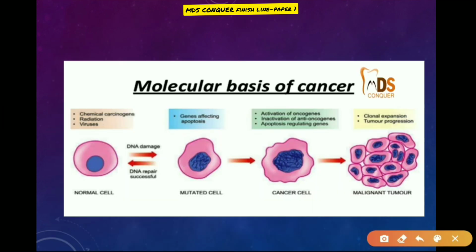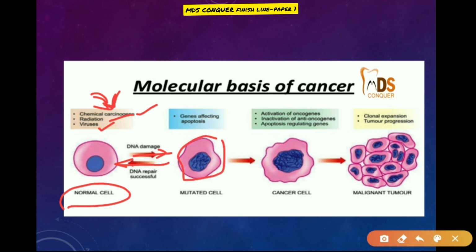So this is the molecular basis of cancer. If the normal cell is exposed to any chemical carcinogen, radiation, or virus, DNA damage takes place. But sometimes this DNA repair is successful and it returns to a normal cell. If it is not successful, the genes affecting apoptosis mutate and it turns into a mutated cell.